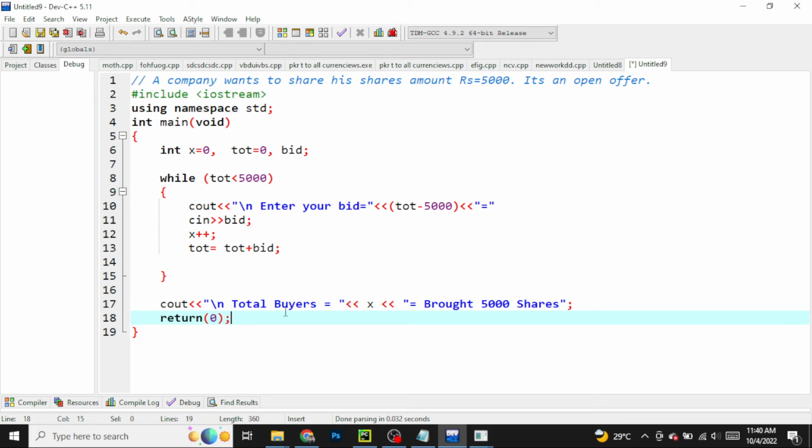Total is already given in integer as 0. Then total minus 5000 equals bid. After putting bid, if it's 5000, then it will directly return here. If the total is not 5000, then it will go up again and continue the condition that is given here.